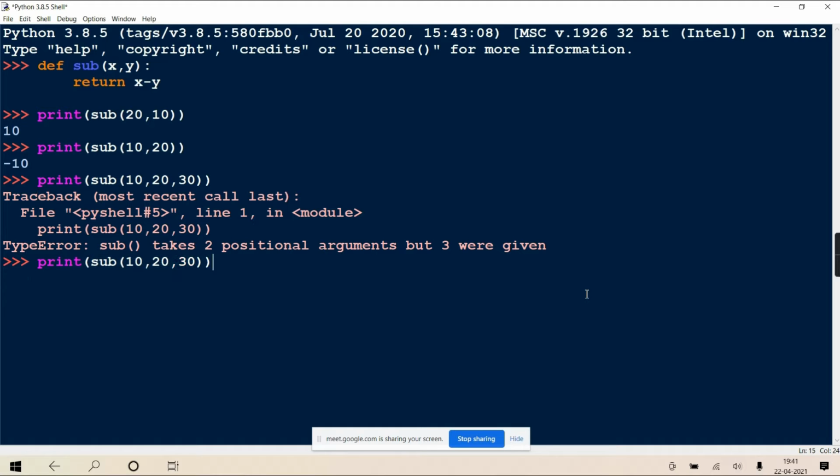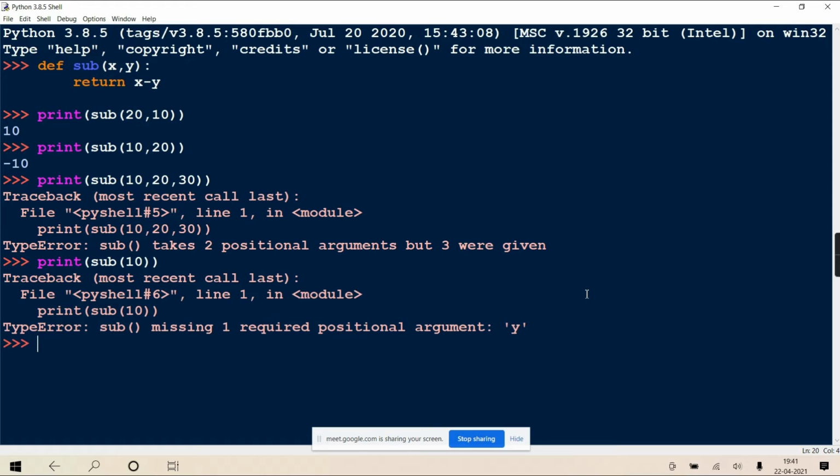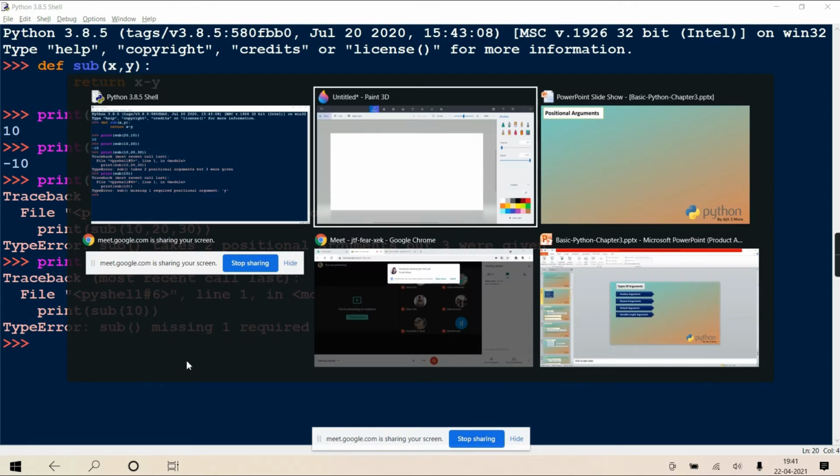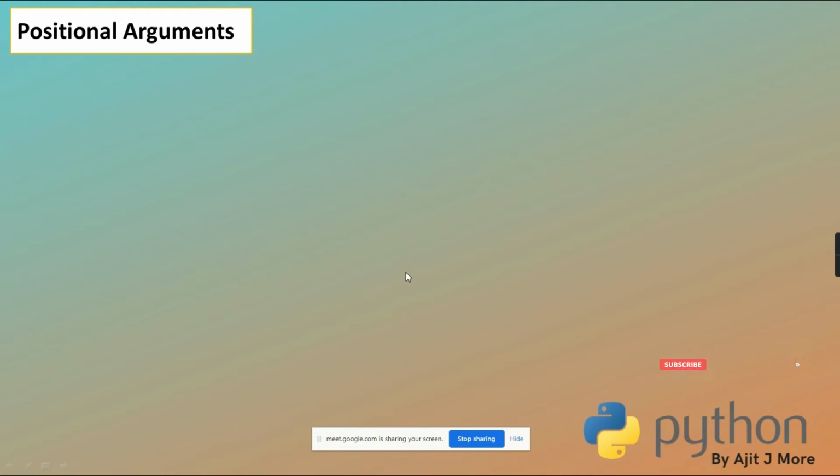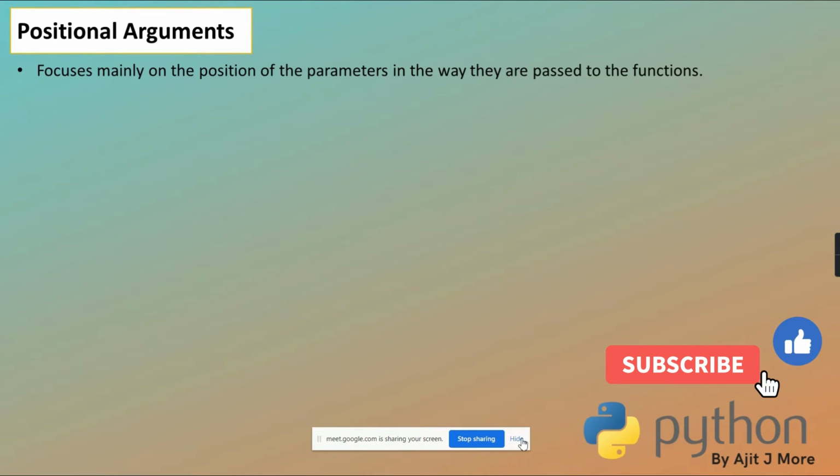And suppose you give less, like only 10. It will give a type error saying missing 1 required positional argument y. Here also you can see there is a 1:1 correspondence. 10 corresponds with x and there is no value for y, and therefore it generates an error, that is, missing 1 required positional argument y. Okay? So I hope the explanation is clear to you guys.